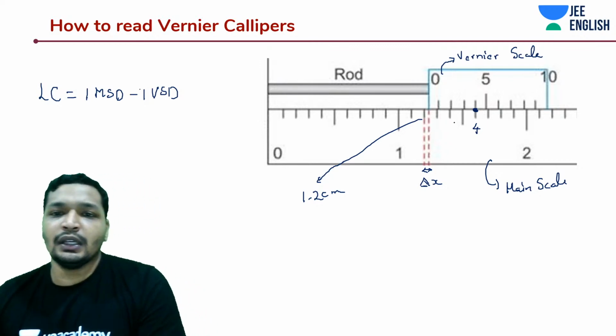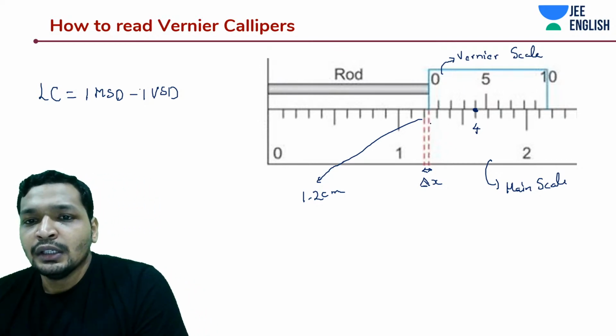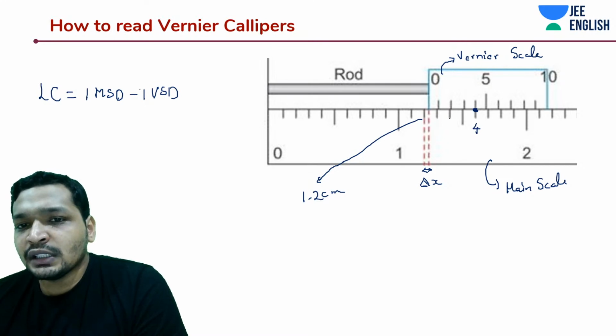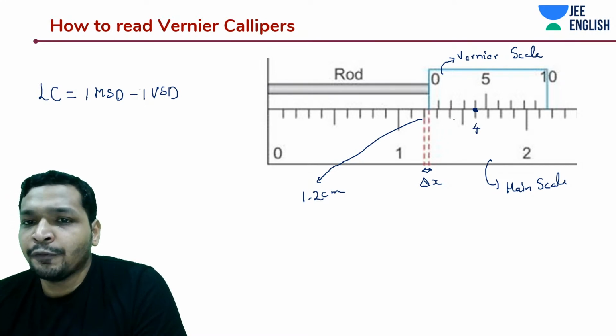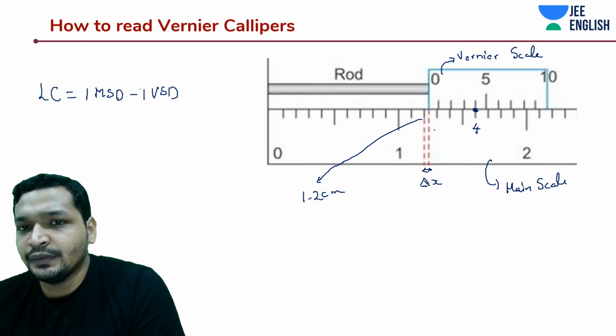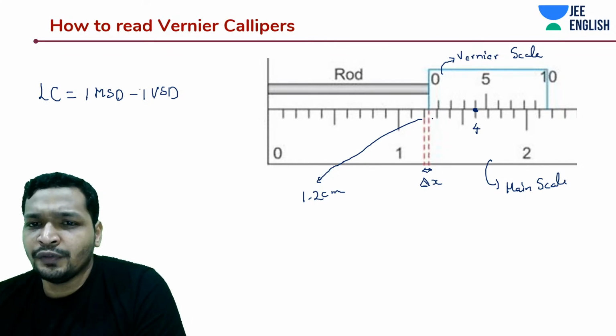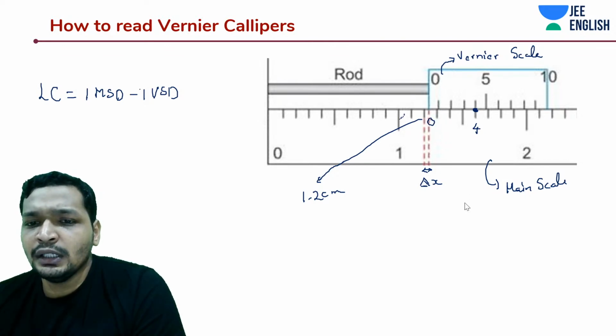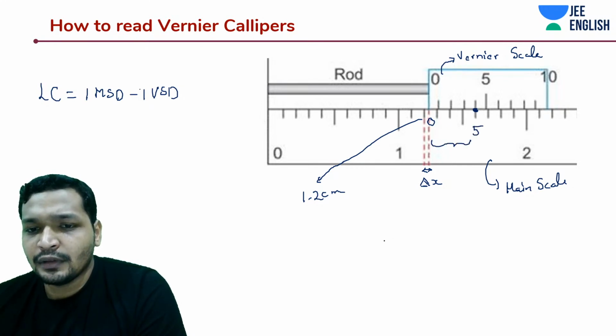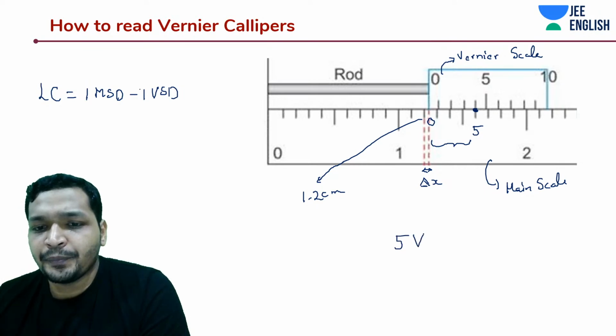What does this mean? Let's try and understand this point. How many main scale divisions are there between this? Some 4 main scale divisions. And how many Vernier scale divisions are there between this? Some 4 Vernier scale divisions. If we call this 0, then this is going to be the 5th one. So there are 5 Vernier scale divisions in this case.